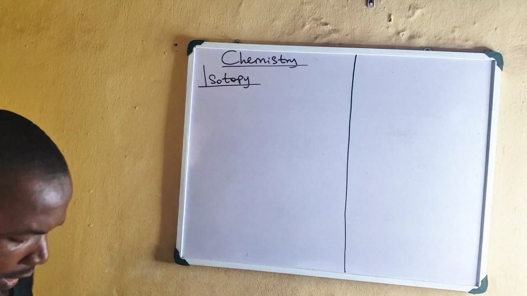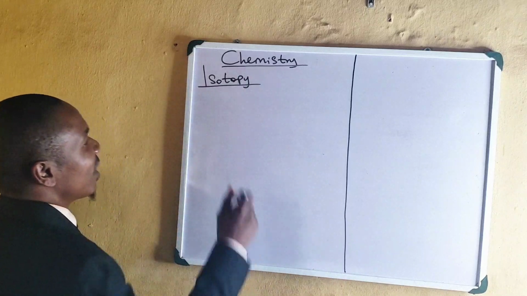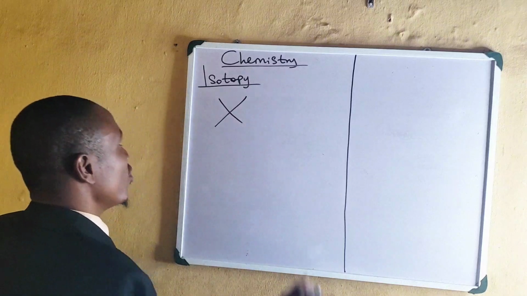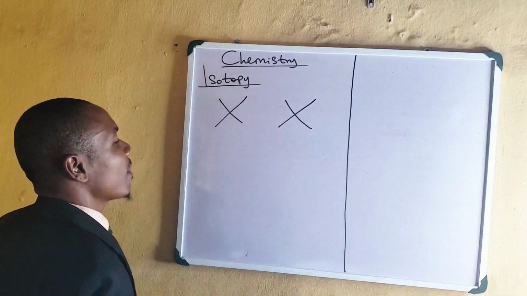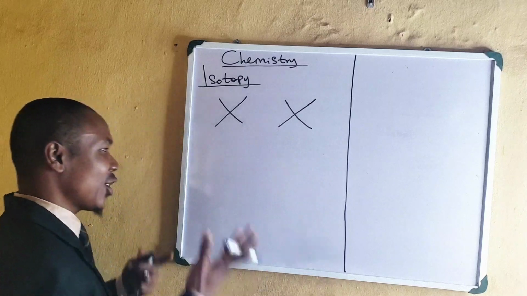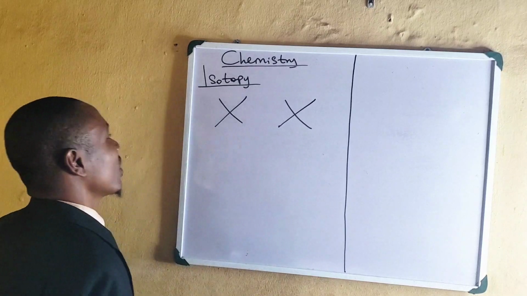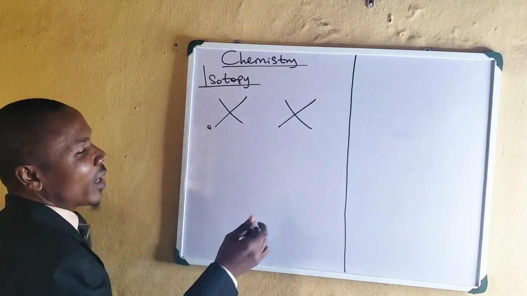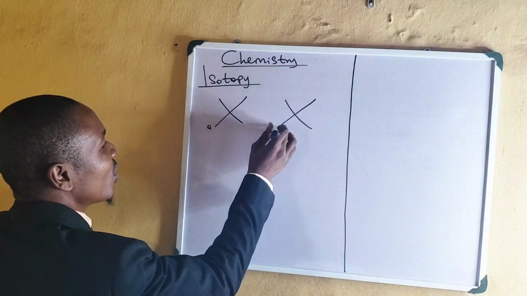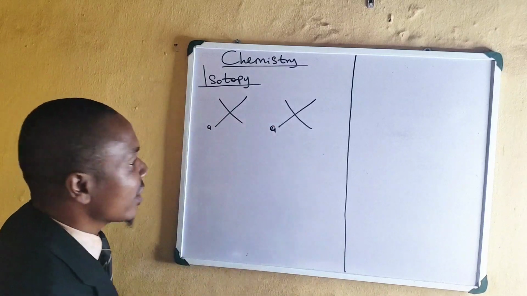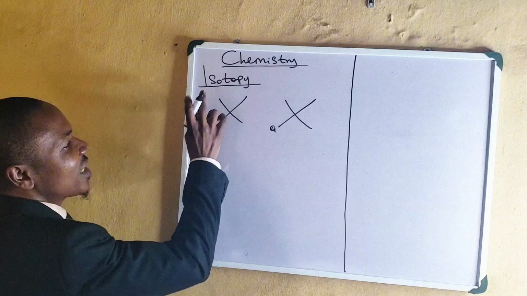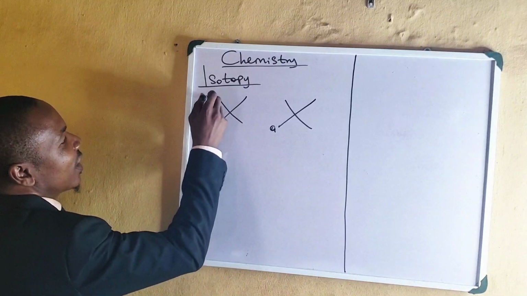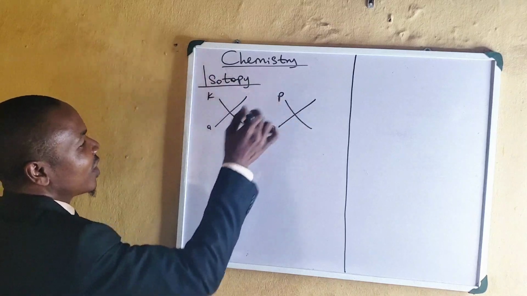Isotopy. All right. Assuming that we are talking about this element X, you notice that this element X will have some atoms. Let's assume that it will have two atoms. Remember here, we write atomic number here. So assuming that the atomic number here is A, atomic number here will also be what? A. Can you see that? All right, they will have the same atomic numbers, but you notice that atomic mass is here. Let's assume that this one is K, this one will become P. They will now become what?